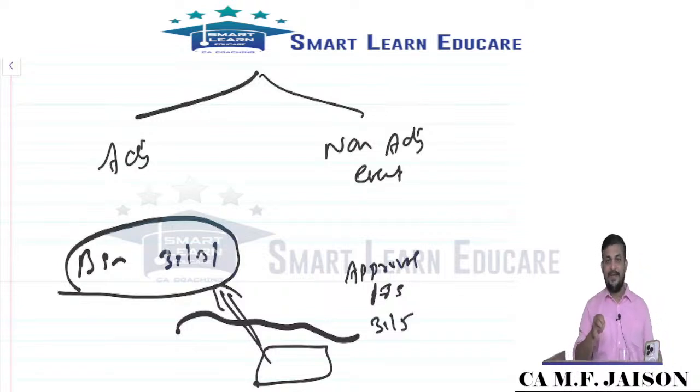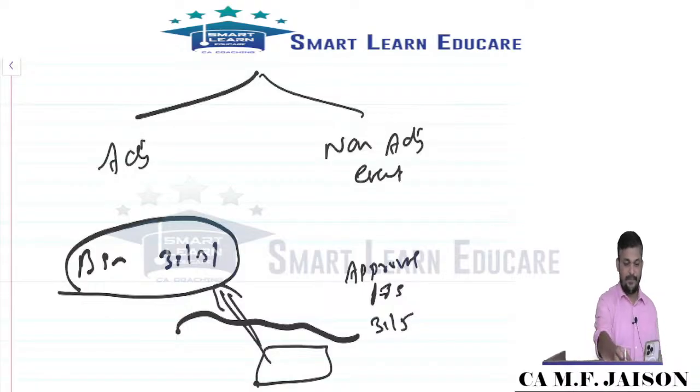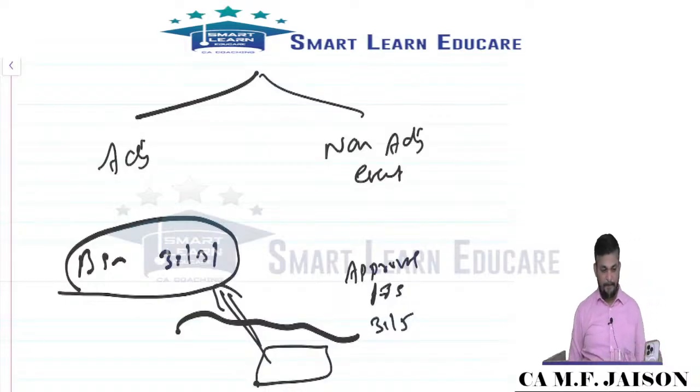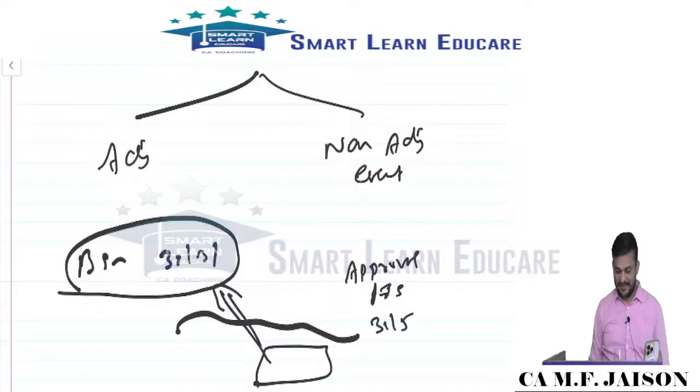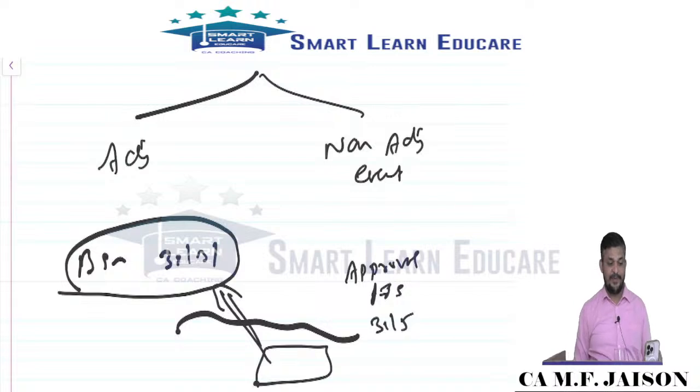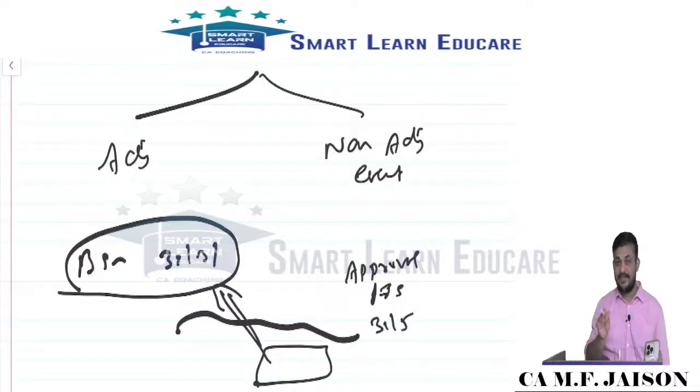Something happened after the balance sheet date, prior to the approval. The standard says you should not adjust, but we will make disclosure for that. It is not simply ignored. Where will you disclose? Such disclosure is not to be made in the notes. It should be made in the report of the approving authority, the Board's report. Remember this, 2 marks, they can test it in the MCQ, my dear friends.